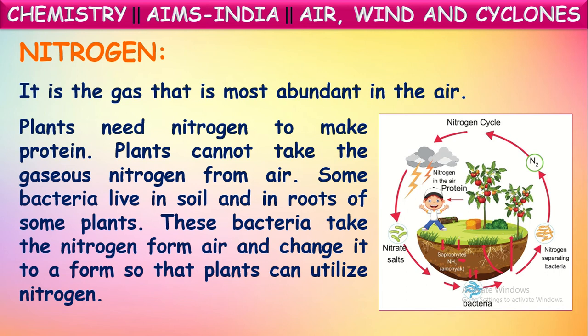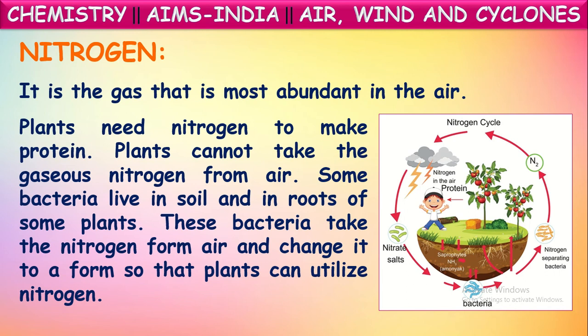So in this way, nitrogen gas is used by the plants in an indirect way, because these plants cannot take this atmospheric nitrogen directly from the air. This atmospheric nitrogen will be converted into required nitrate salts by the bacteria present in the soil, and also present on certain roots of certain plants.